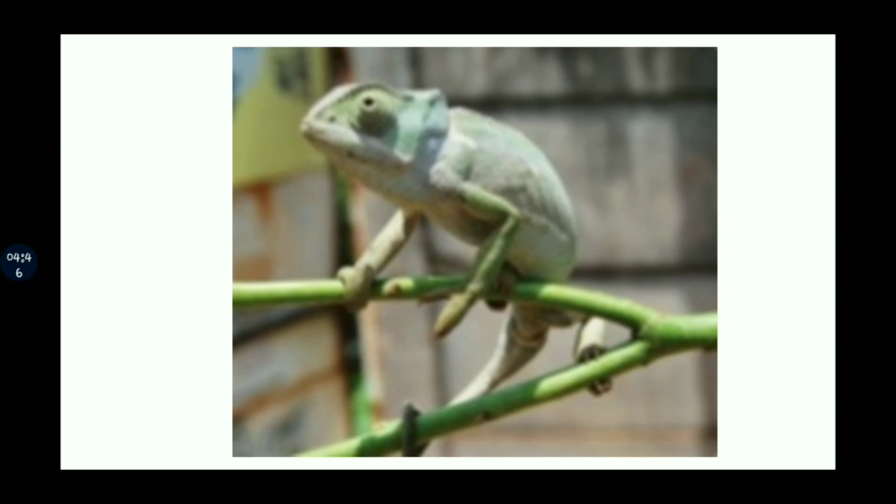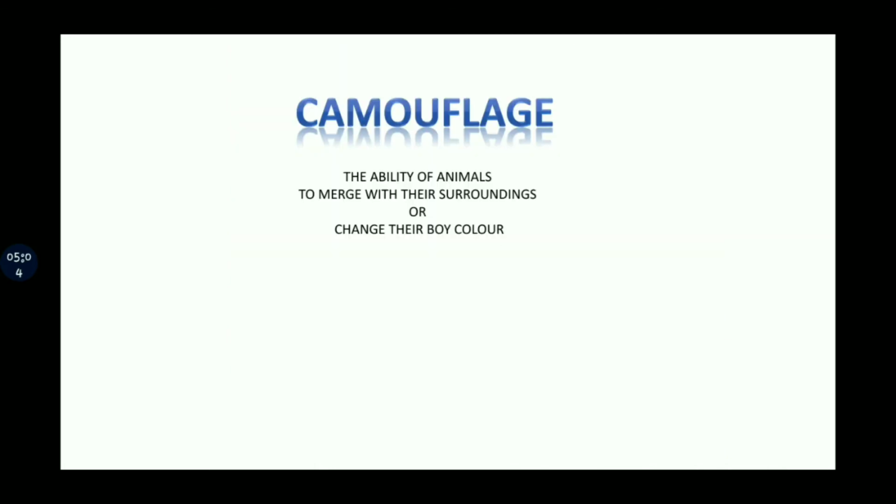It can change the body color according to their surroundings. So this ability, the ability of animals to merge with their surroundings or change their body color so that they are hard to be spotted, is called camouflage.